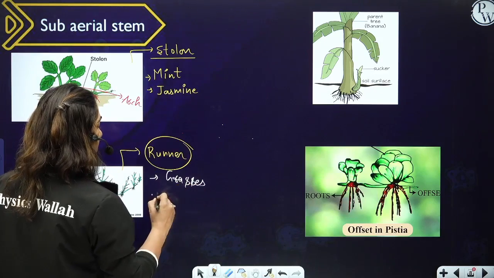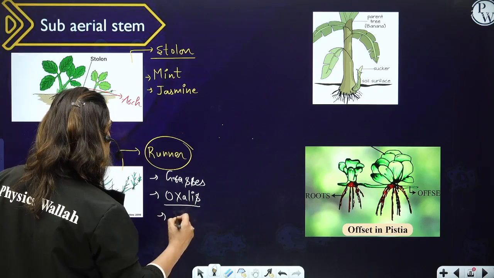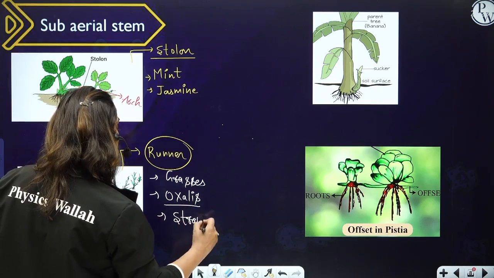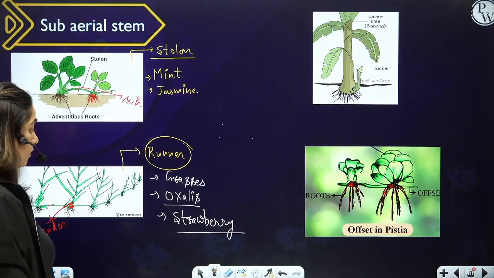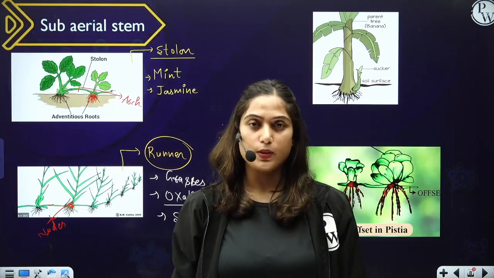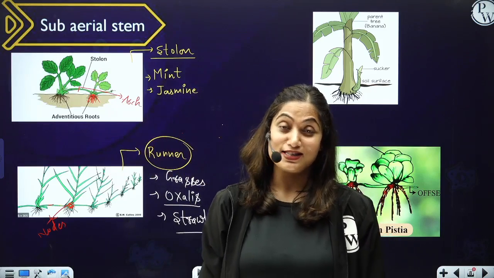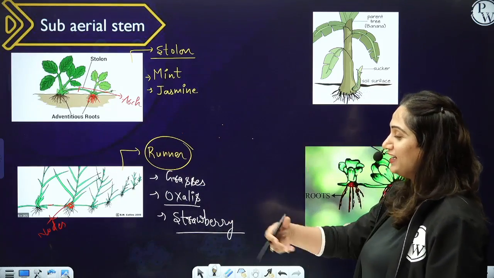right? In NCERT it is given as oxalis also. In NCERT it is given as strawberry also. In certain books, strawberry is given in stolon also, but there are various varieties of strawberry, but in NCERT strawberry is given in runner. So we will learn it in runner.